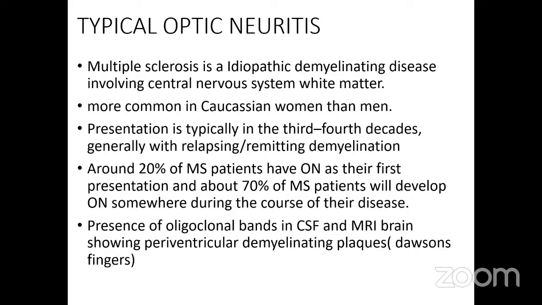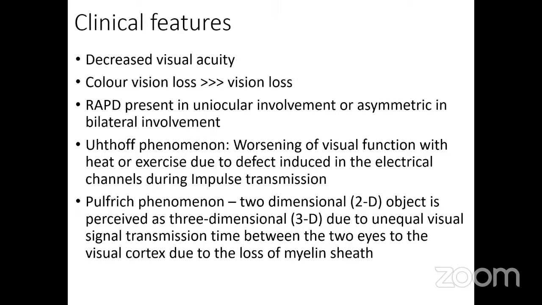Around 20% of MS patients have optic neuritis as their first presentation, and about 70% of MS patients will develop optic neuritis somewhere during the course of their disease. Presence of oligoclonal bands in CSF and MRI brain showing periventricular demyelinating plaques in the white matter is generally a feature of multiple sclerosis. Clinical features: there is decreased visual acuity.